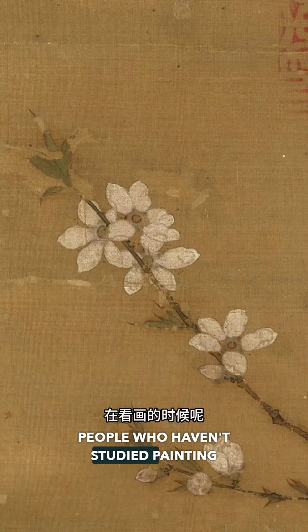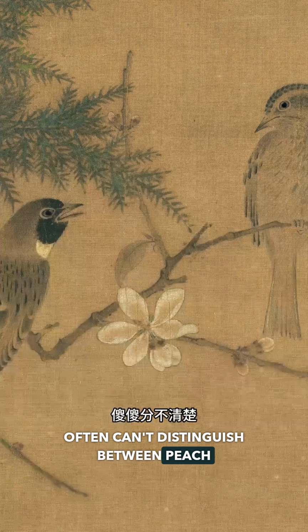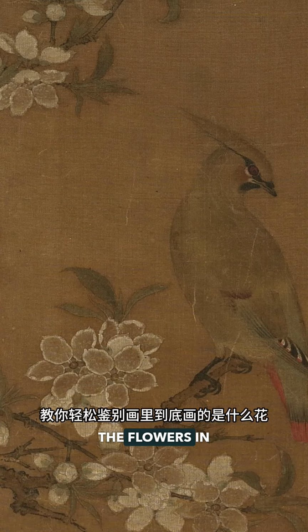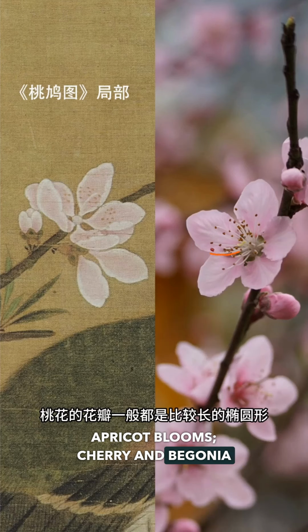People who haven't studied painting often can't distinguish between peach and plum blossoms in artwork. Here's a tip to easily identify the flowers in paintings: peach, plum, apricot blooms, cherry and begonia too.